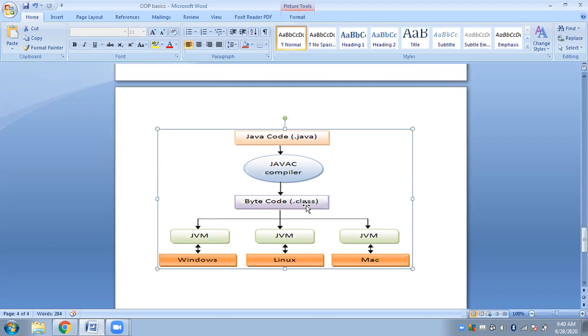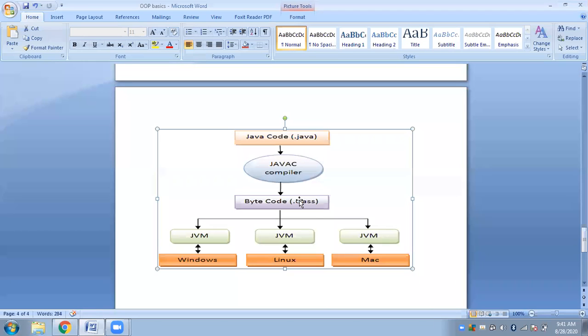Now this bytecode consists of some symbols. However, machines do not understand symbols. So it is important that this partially compiled or optimized file, which has a .class extension, please remember, needs to be interpreted so that it can be executed.